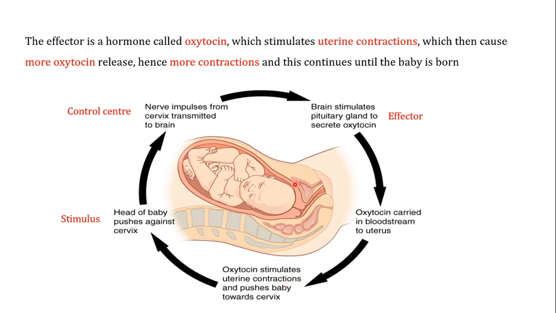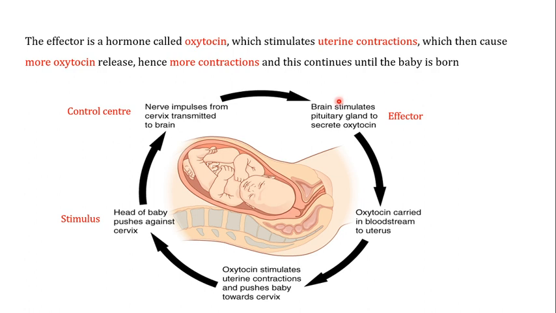So here the signal is generated in the cervix of the female, and the message is sent to the brain. The brain releases the hormone, and with the help of the blood it reaches the uterine walls, causing the contraction. The effector hormone in this particular case is oxytocin, which is responsible for the uterine contraction. And when this uterine contraction starts, it is responsible for the release of more oxytocin by the brain. More oxytocin is released for more contraction of the uterine walls, and this process continues until the